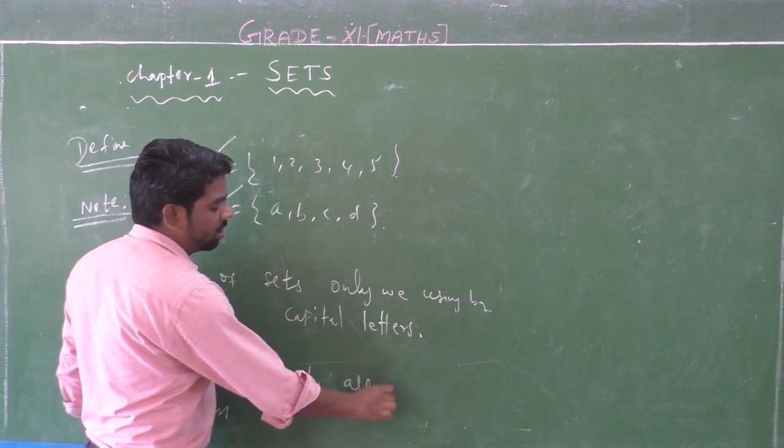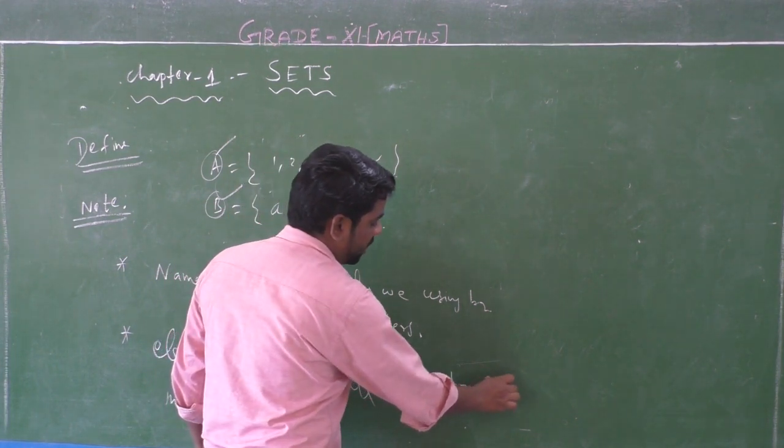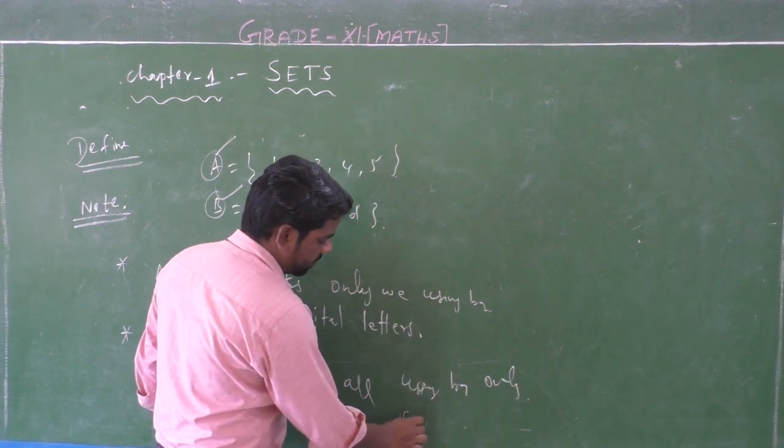Elements of sets are denoted by only small letters.